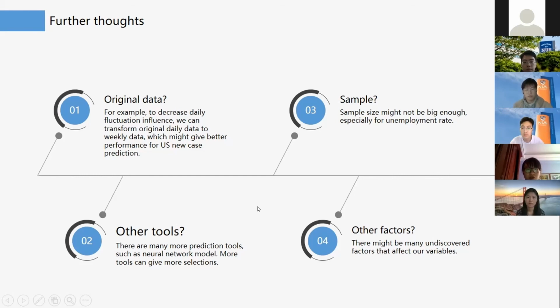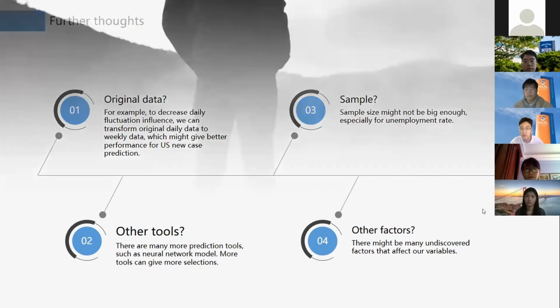For the prediction tools, we only use some commonly used models, but there could be other models, like the neural network model, that we could use to improve our model performance. And there also are some other factors that we haven't discovered that could affect the unemployment rate and the new cases. So that is what we should do to improve in the future.